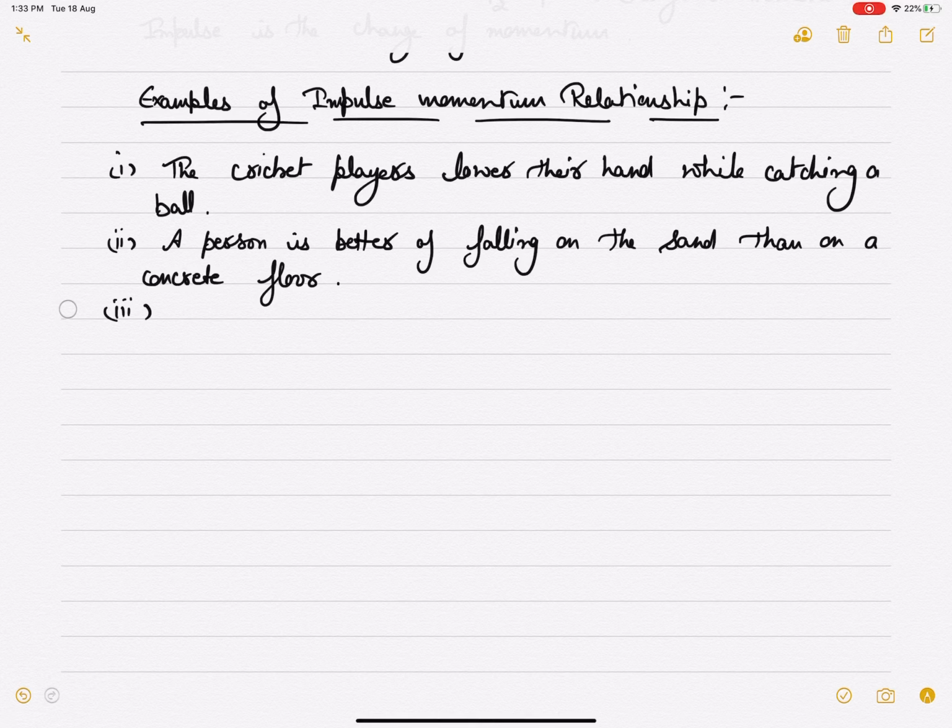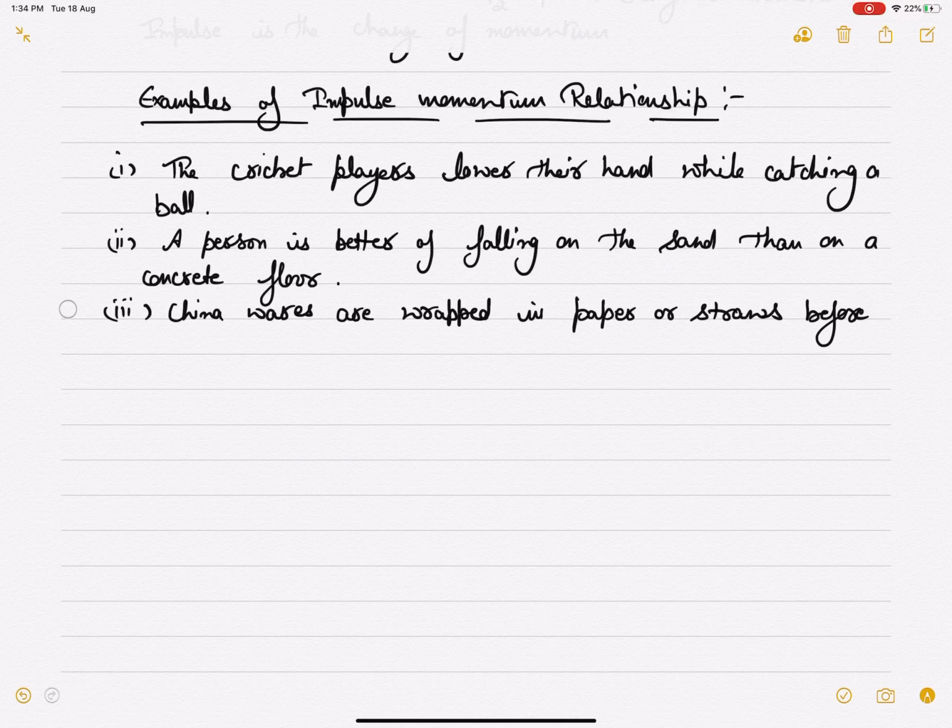Third point: China wares are wrapped in paper or straws before packing. The glassware is always wrapped in paper or straws. While they are wrapped in paper or straws, what happens?